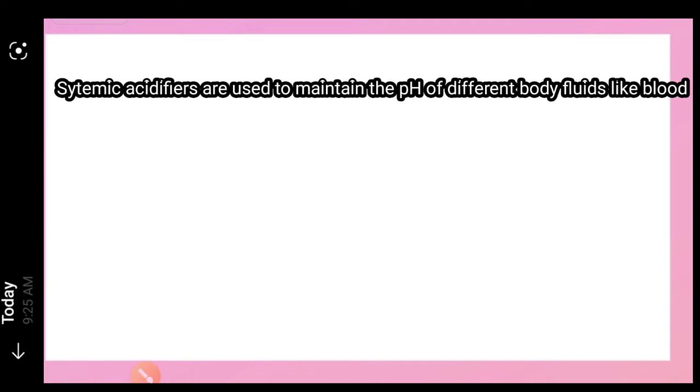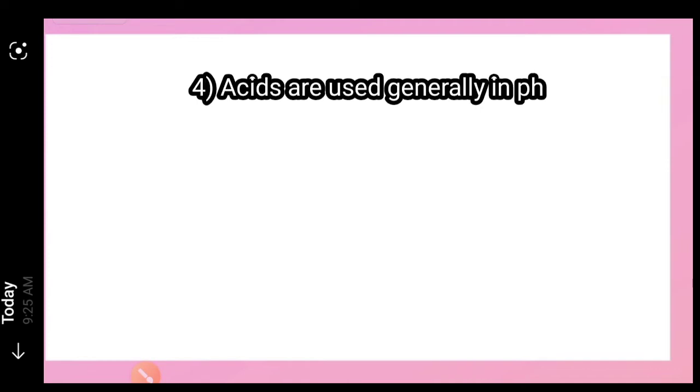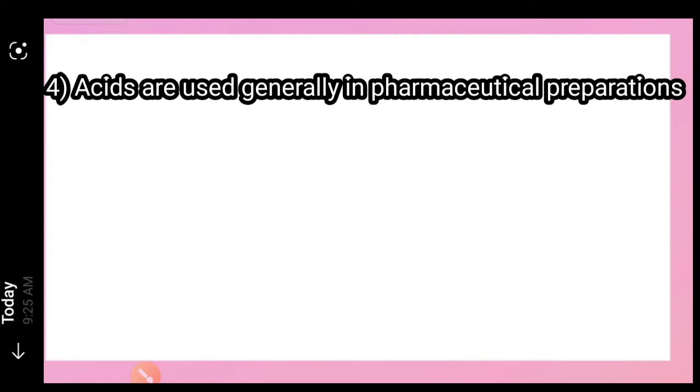And the fourth category is acids. These are generally used in pharmaceutical preparations, or used to prepare different types of pharmaceutical ingredients or medicaments, and also used in laboratory experiments. So these are the four subcategories of acidifying agents. Now we discuss a drug that belongs to the acidifying agents, that is ammonium chloride.